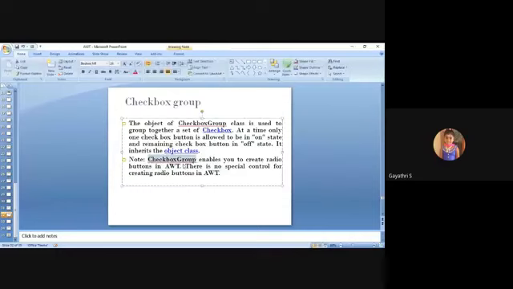So with a CheckboxGroup, n number of checkboxes are available, and only one is in the on state, while the remaining ones are in the off state.